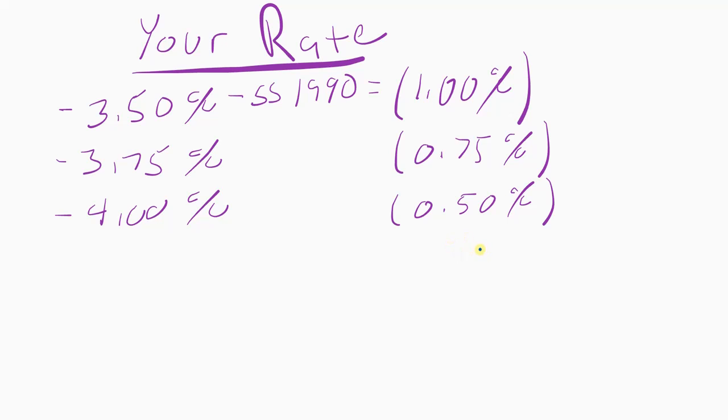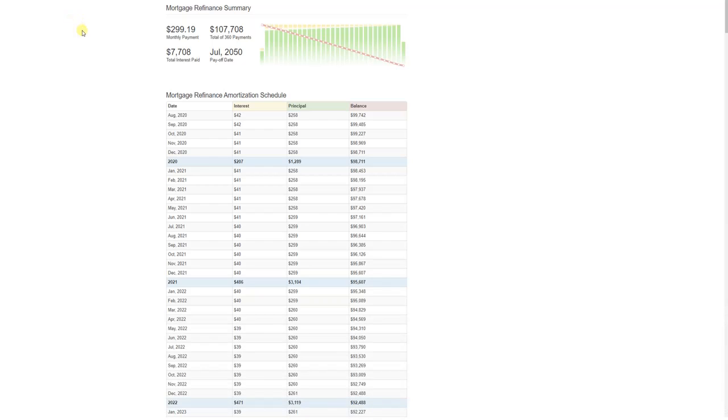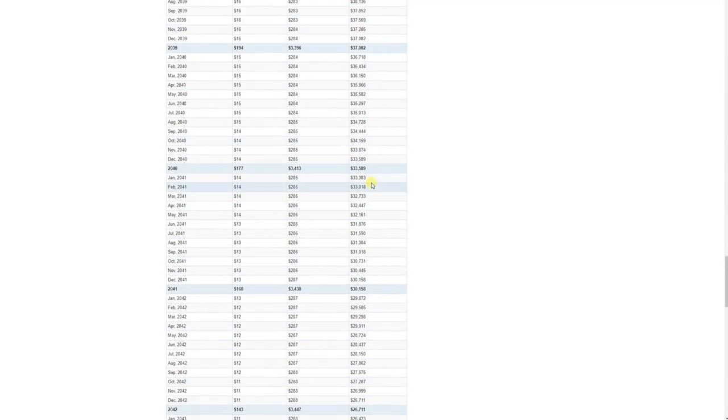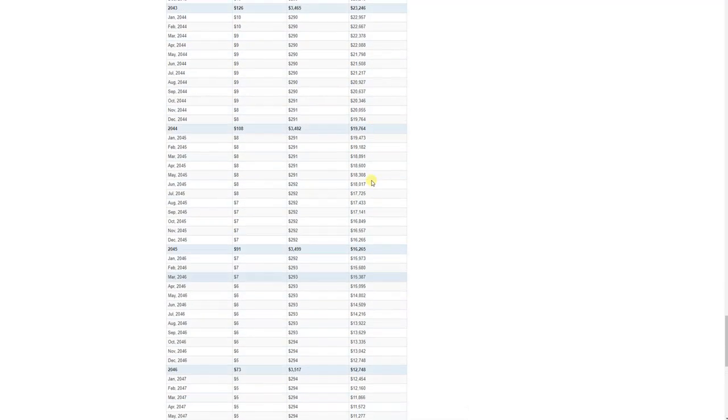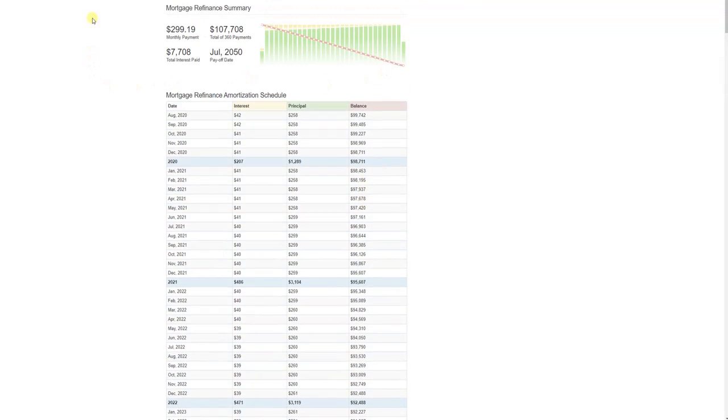Let's switch over to an amortization table and check it out. Okay, this is a rough amortization table. You can go ahead and just Google that, and it'll come up here and let you put in some numbers, and it'll give you how much your mortgage payment would be all the way over 30 years. I just put in 100,000 here. So we're going to go up to the top, right here. Right at the top, it kind of tells us our monthly payment would be $299. It doesn't include insurance and taxes and stuff.